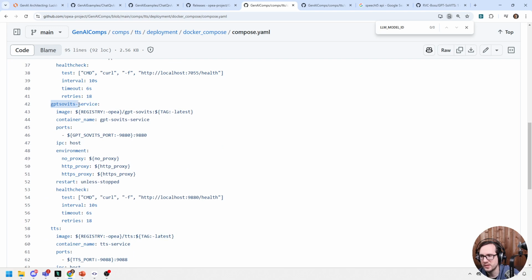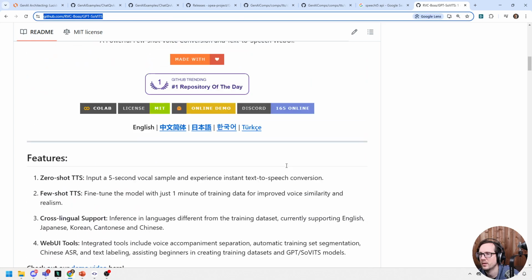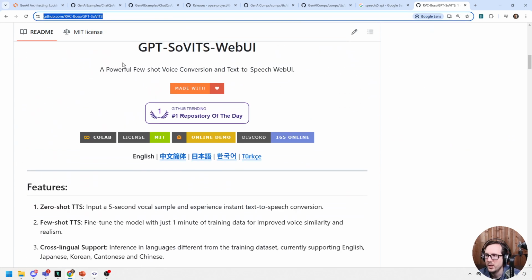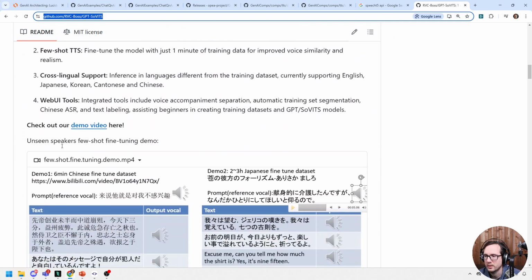Do we need this? This is what I don't know. Let's go back and take a look at this again. A powerful few-shot voice conversion and text-to-speech web UI.